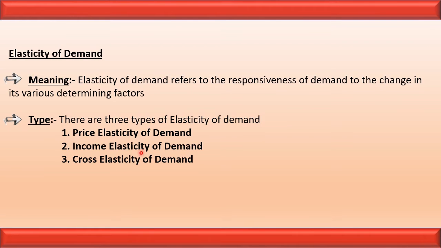In the income elasticity of demand, we see the degree of change in demand with respect to change in income of the consumers. In the cross elasticity of demand, we see the degree of change in demand with respect to change in price of the related goods. So according to the factors, there are three types of elasticity of demand: price, income and cross. In 11th standard, we will only discuss price elasticity of demand in detail.